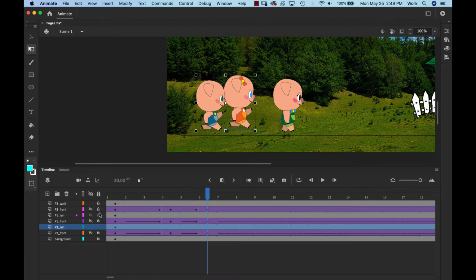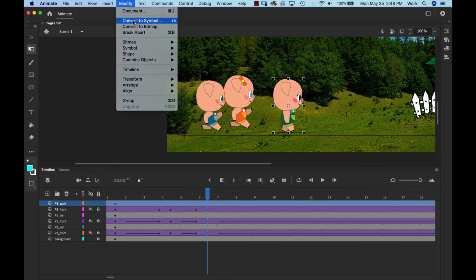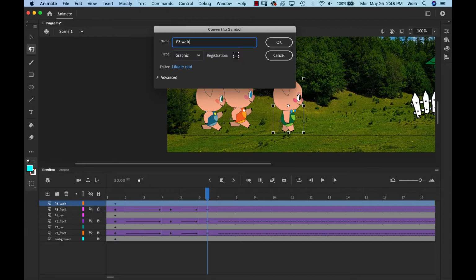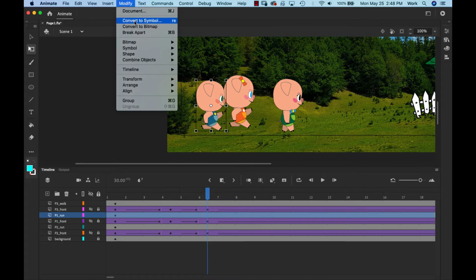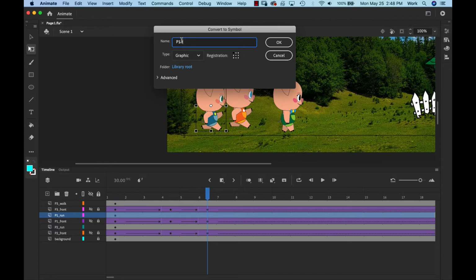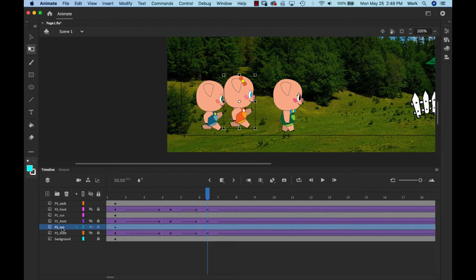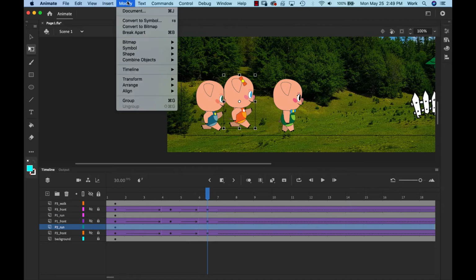Those we want to unlock. And individually, even though we brought them in, we still need to convert them to symbol. So we want to make sure we call this the P3 walk symbol. So modify, convert to symbol, and we make sure it's a graphic. We're going to do the same for the P1, which is the run right there. And we're going to go to modify, convert to symbol, P1 run. And we're going to go to the P2 run, and we're going to make sure that we modify, convert to symbol.